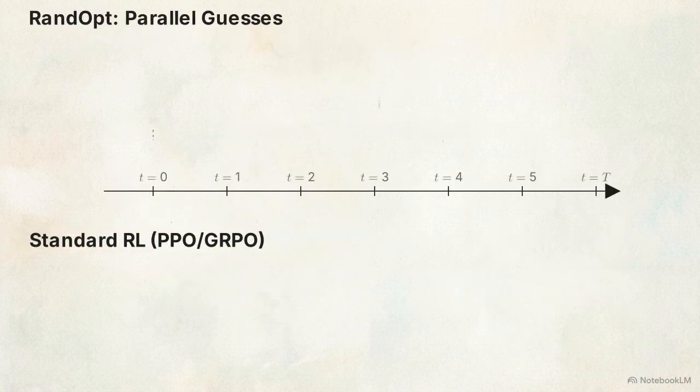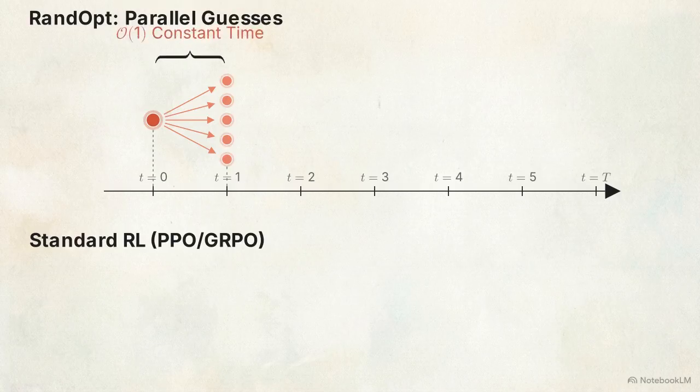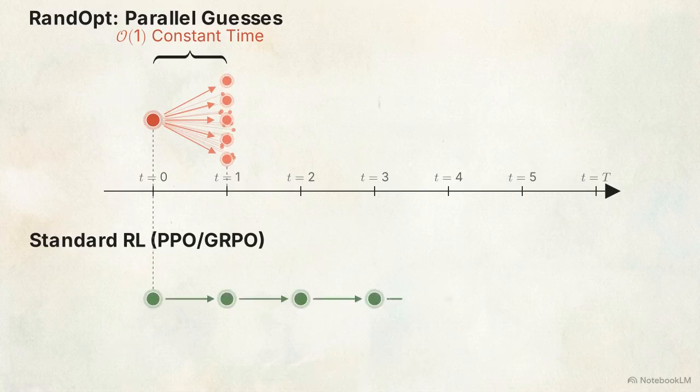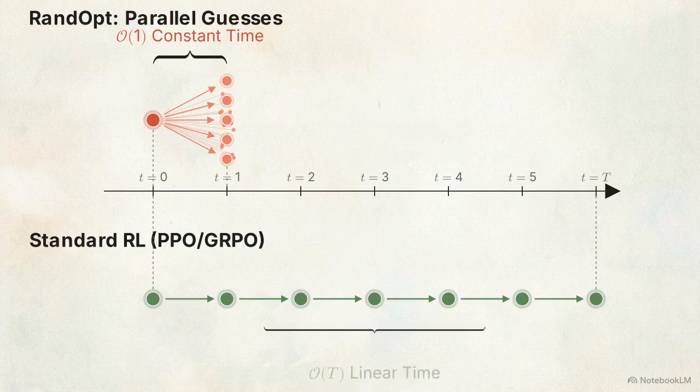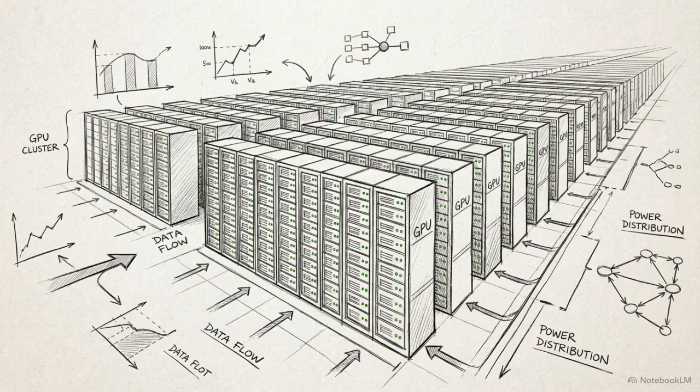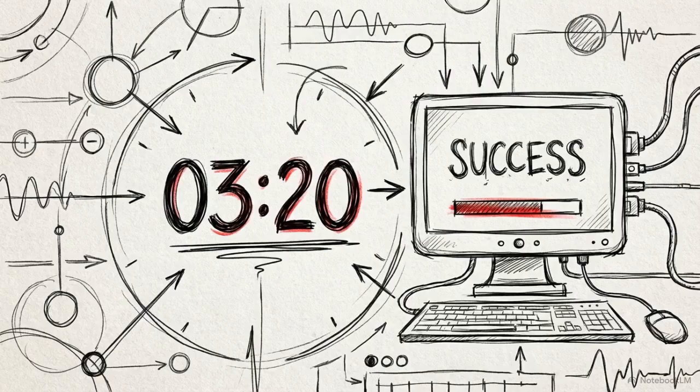Because RandOpt simply tests parallel guesses, its training steps operate in O(1) time. O(1) indicates constant training time regardless of the number of evaluations, while O(T) means time scales linearly with a long chain of sequential update steps. When deployed on a cluster of 200 GPUs, RandOpt evaluated 2,000 parallel guesses and trained the 7 billion parameter OLMo 3 instruction model on the Countdown task in just 3.2 minutes.